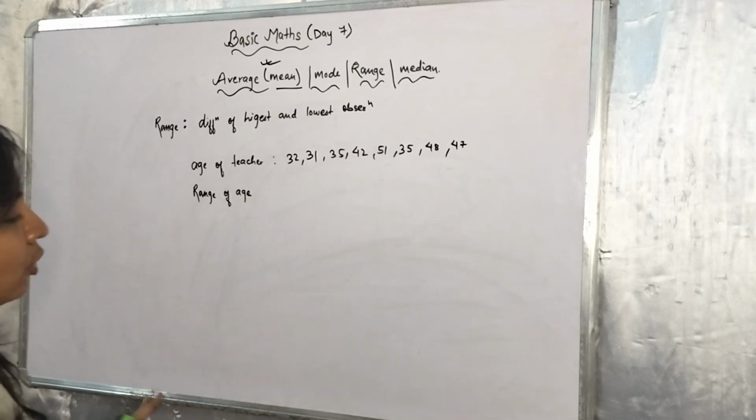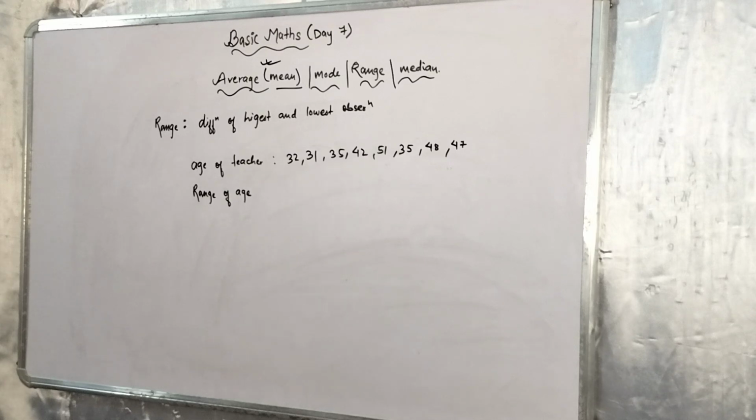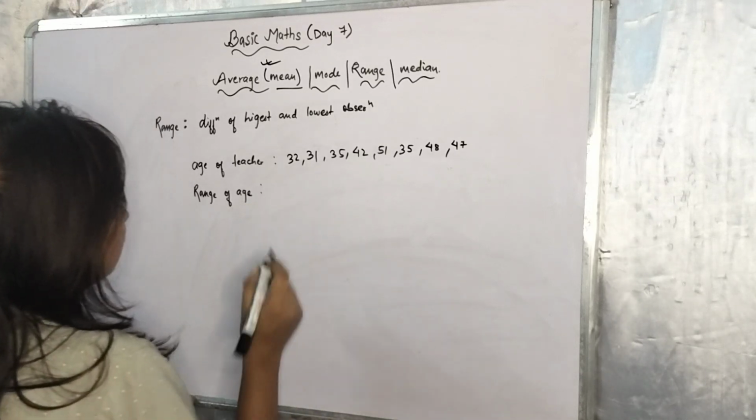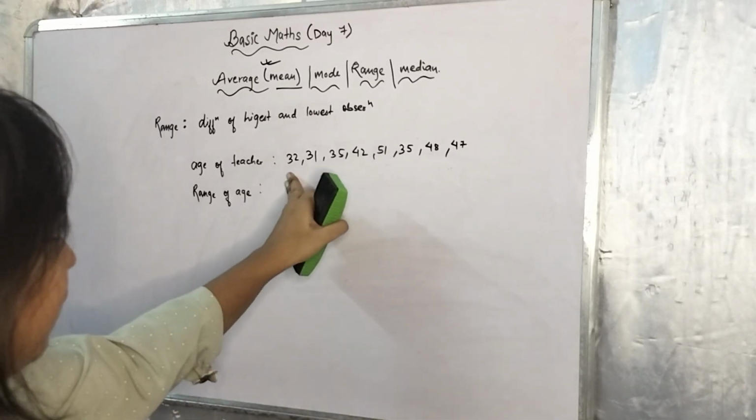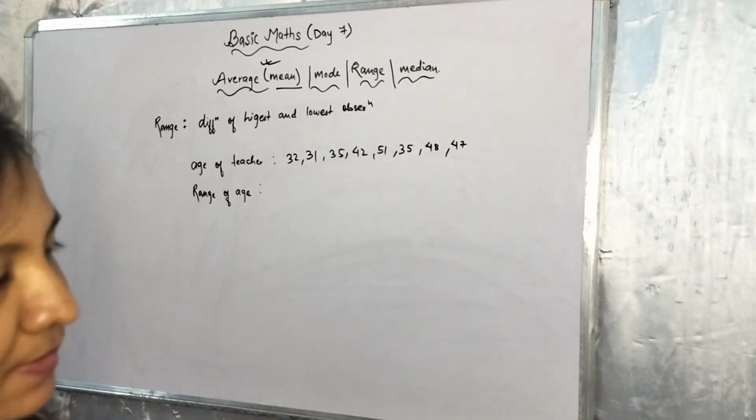So here what you will do? You will find out the range. First, to take out the range, we need to organize it in ascending order.